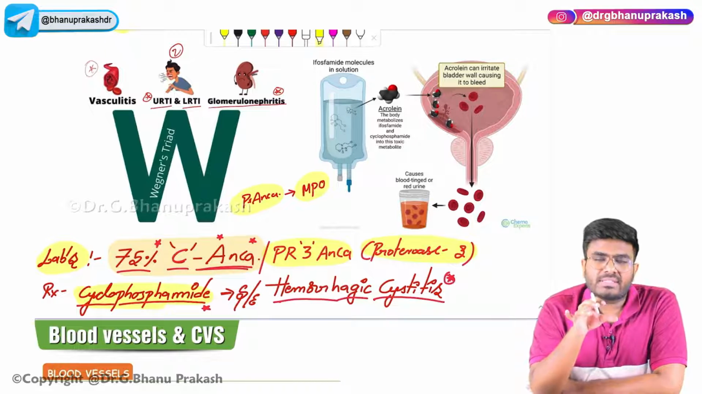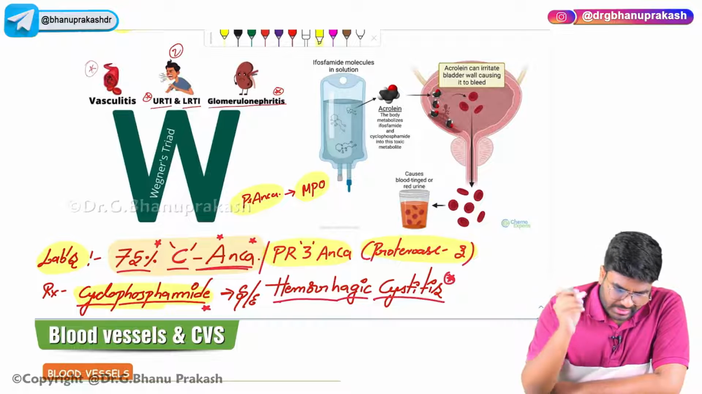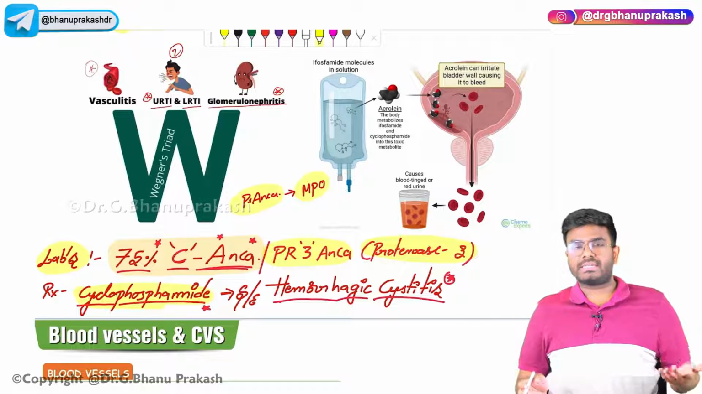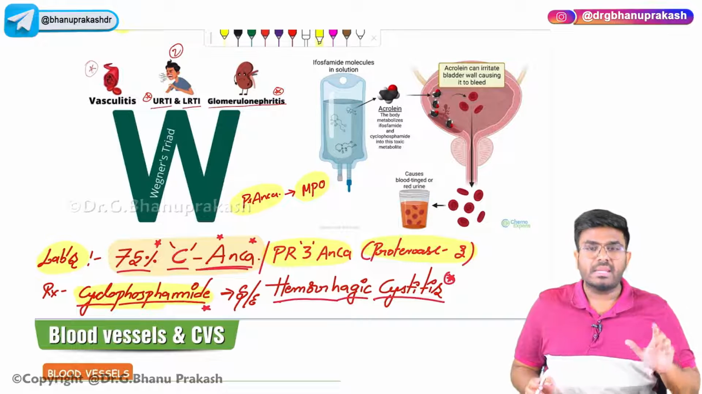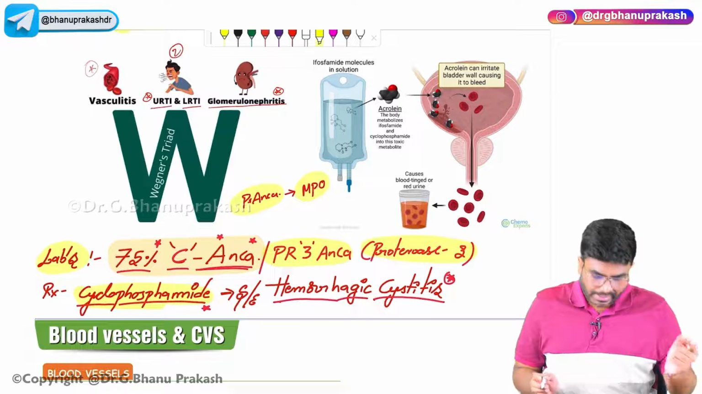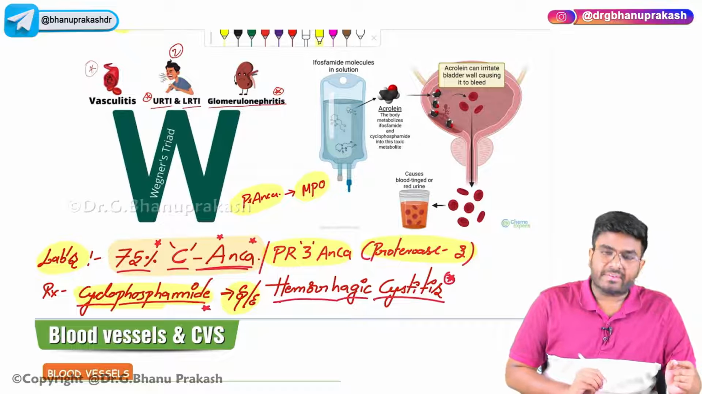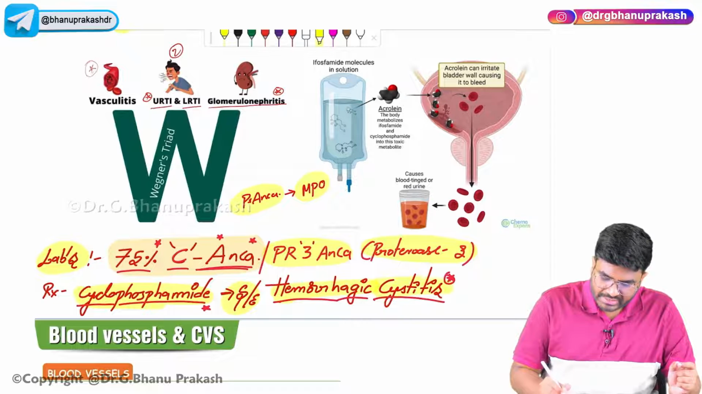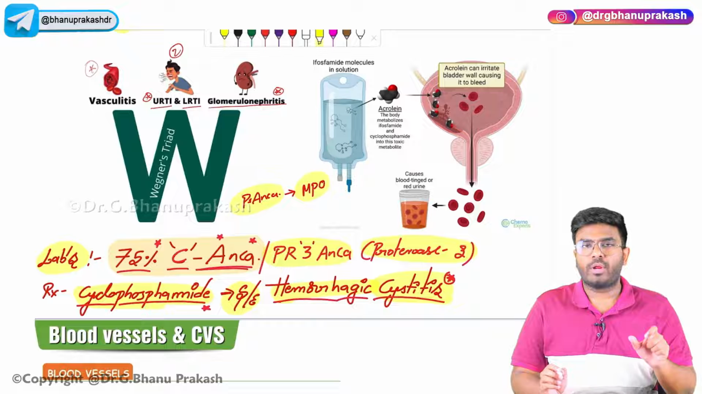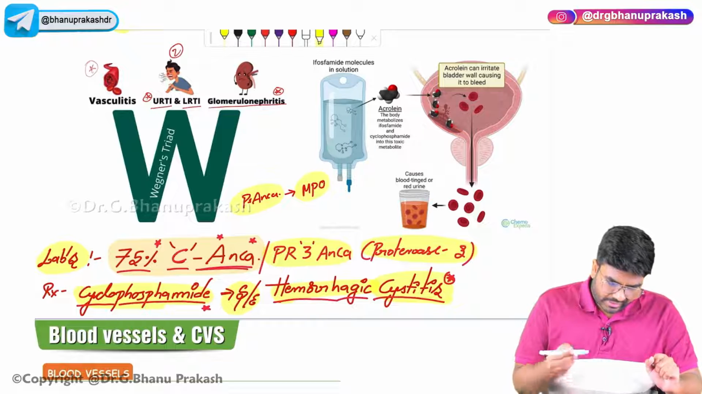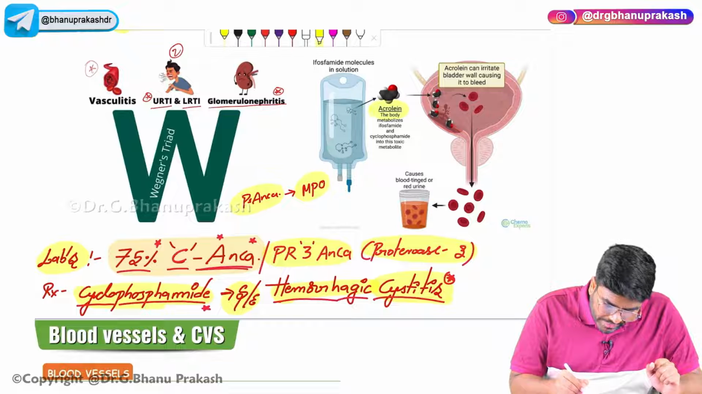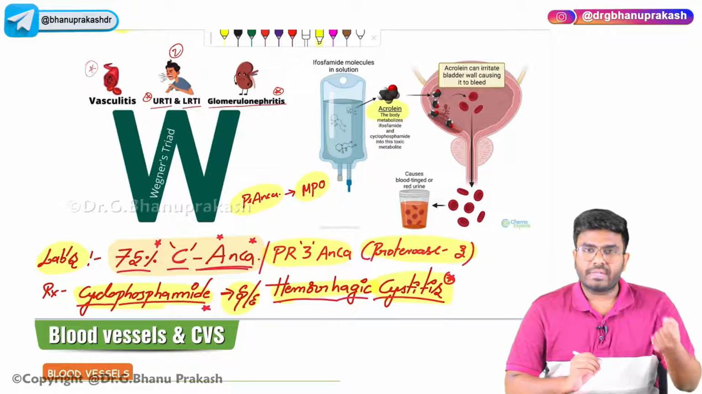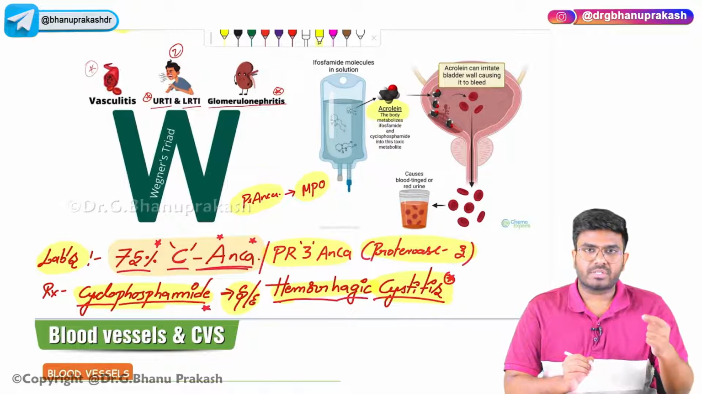Here some importance is there, that's why I am teaching you. Cyclophosphamide and ifosfamide are the drugs which are used in the treatment of Wegener granulomatosis. But when you take cyclophosphamide, the side effect is hemorrhagic cystitis, inflammation of the urinary bladder. Why? Because whenever you take cyclophosphamide or ifosfamide, these molecules are metabolized in the body into a substance called acrolein.